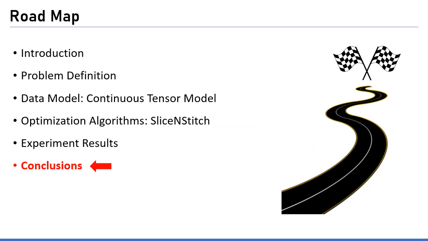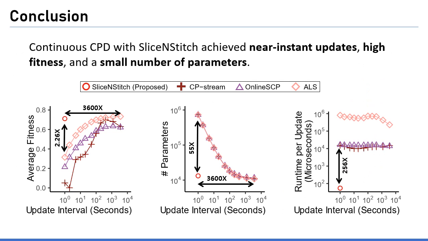To conclude our research, optimizing a continuous tensor model with SliceNStitch achieved instant updates, high fitness, and a small number of parameters.